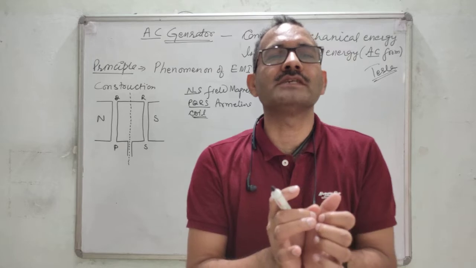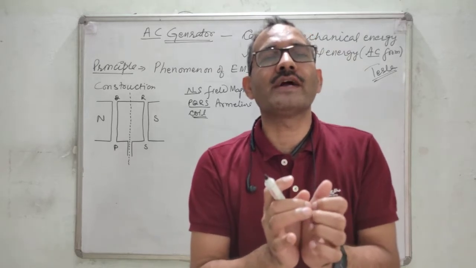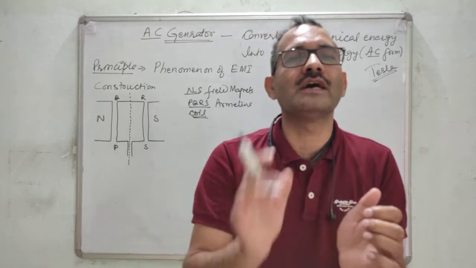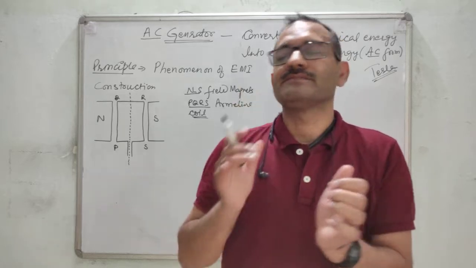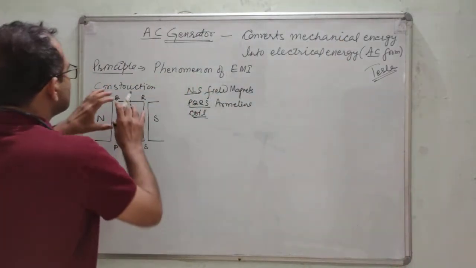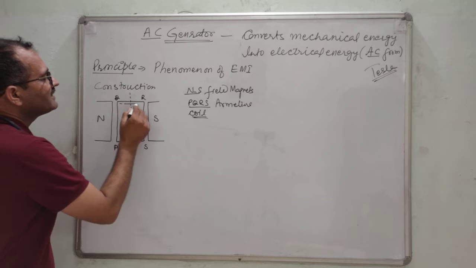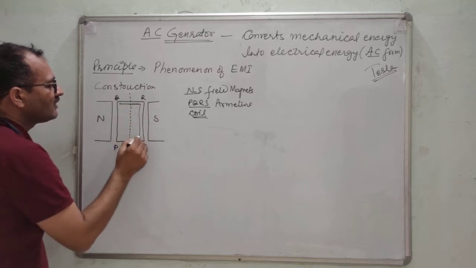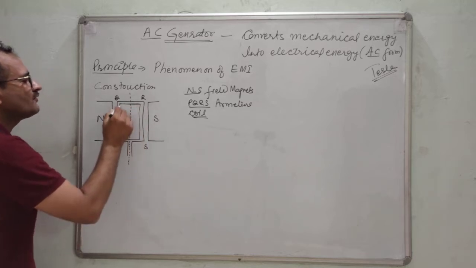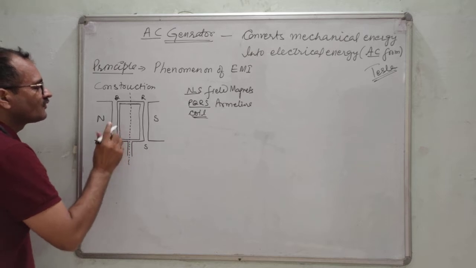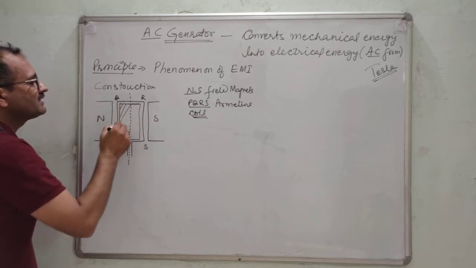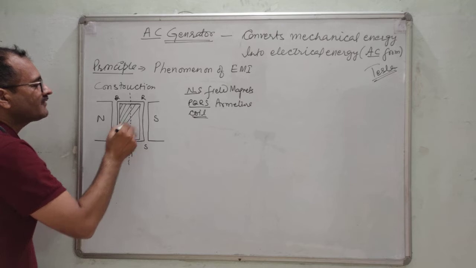In thermal power stations, steam provides the necessary force to rotate the turbine. Now, this armature coil is wound on a soft iron core. The soft iron core is used to increase the magnetic field.